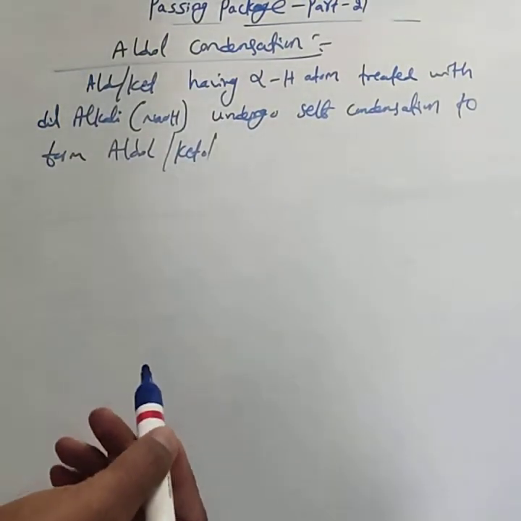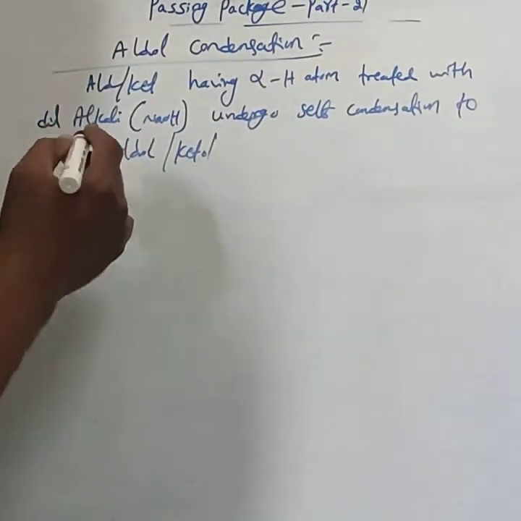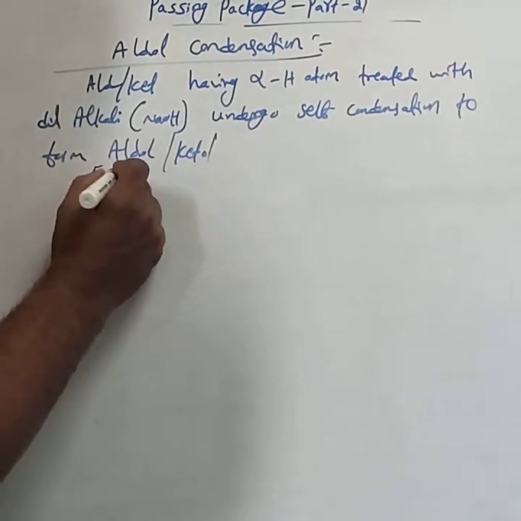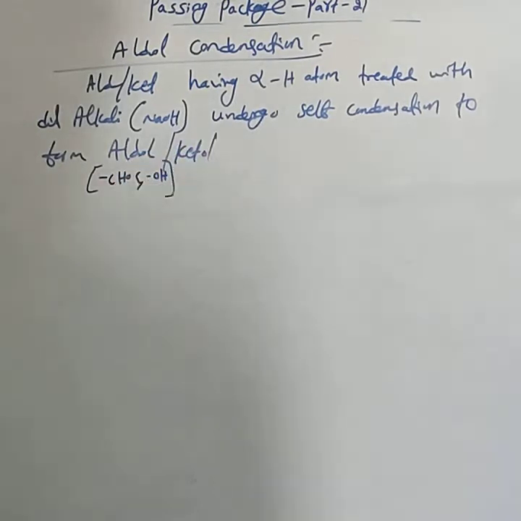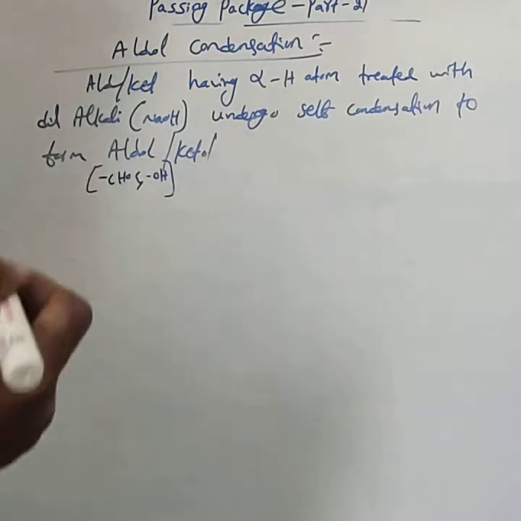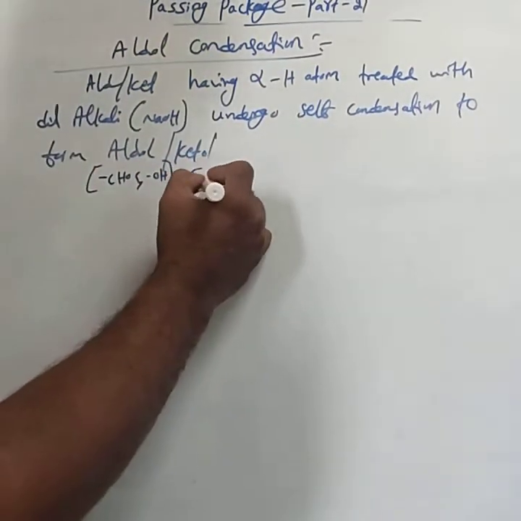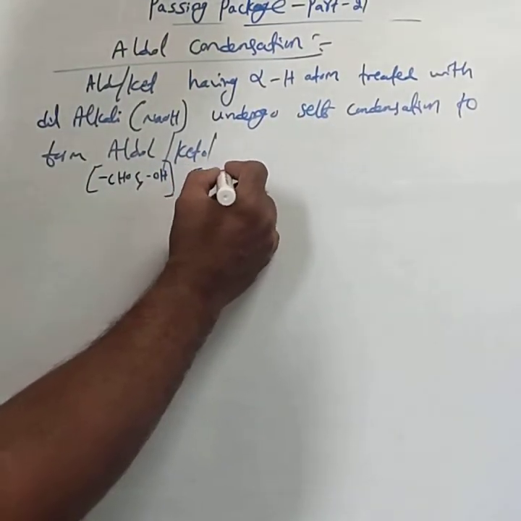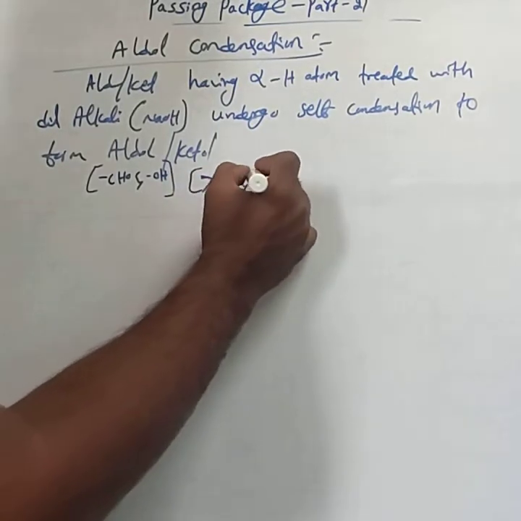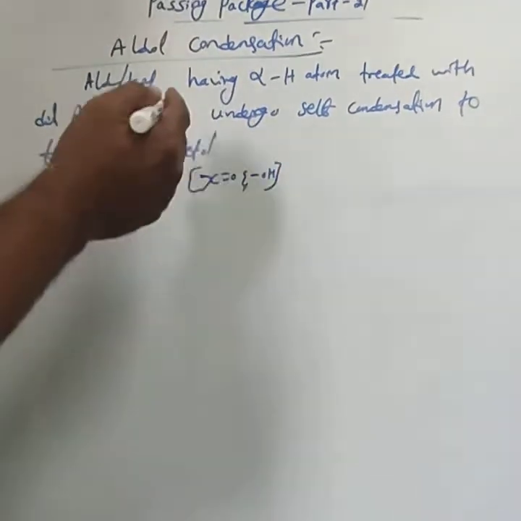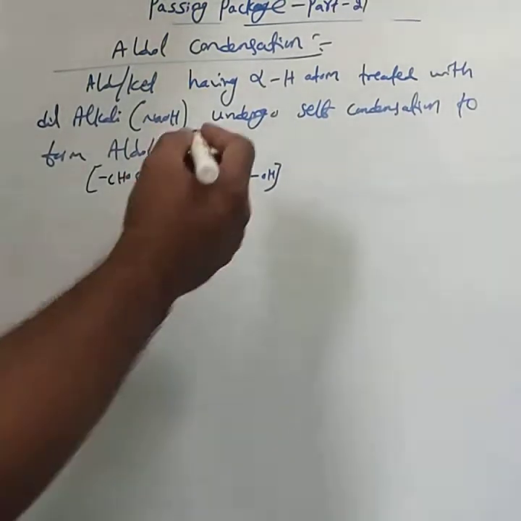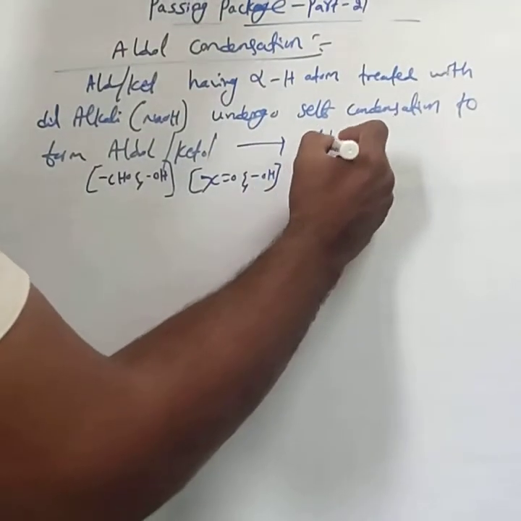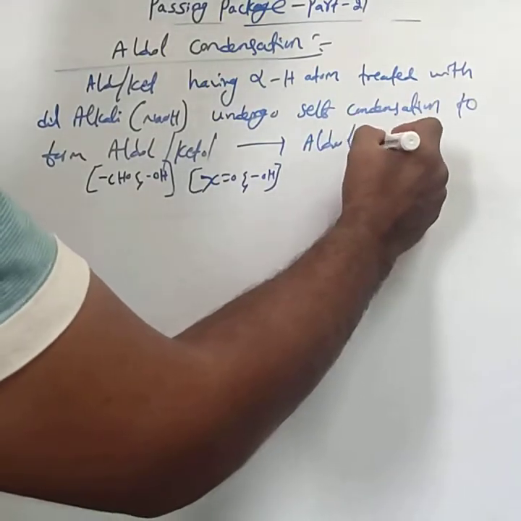Aldol or ketol: aldol means the compound contains both an aldehydic group and a hydroxyl group, and the compounds which contain a ketonic group and a hydroxyl group are called ketols. When aldol or ketol is formed, this reaction is called the aldol reaction.